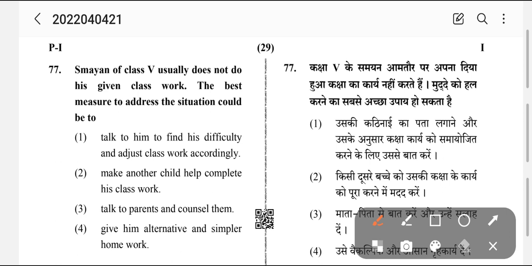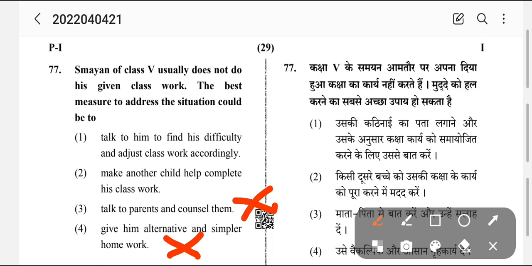Okay. See, all the options can or cannot be correct, but what should be our first action? So we'll see number 4. Give him alternative and simpler work. See, if it is a student with disability, we can do that, or for a slow learner, but this is not the correct thing. Talk to his parents and counsel them. If required, people should talk, but it is not the first step.